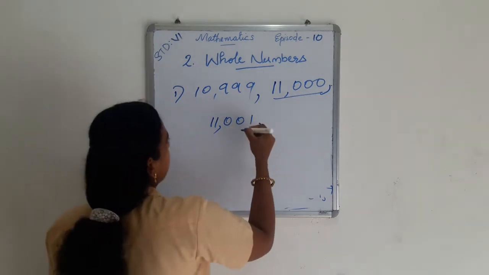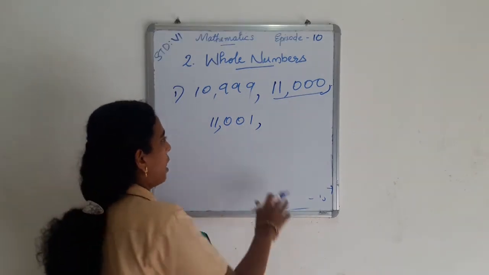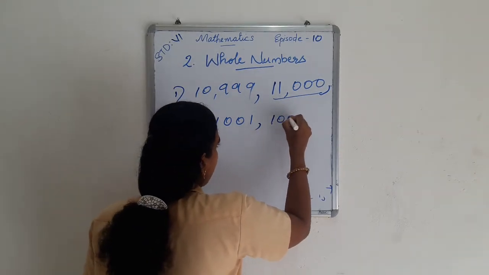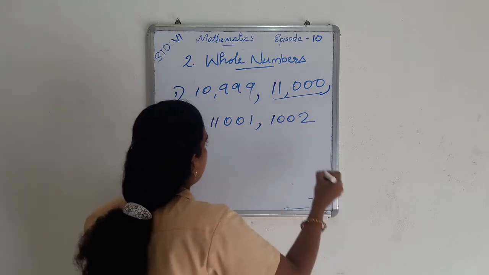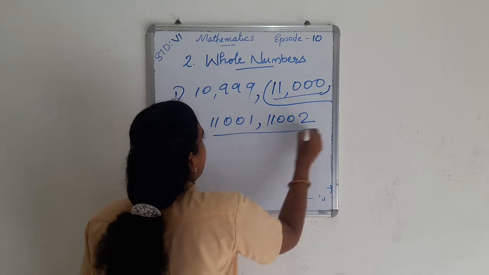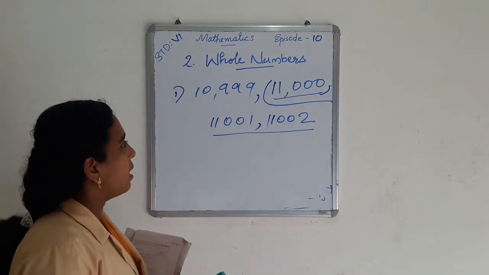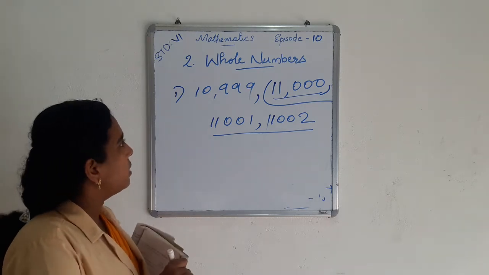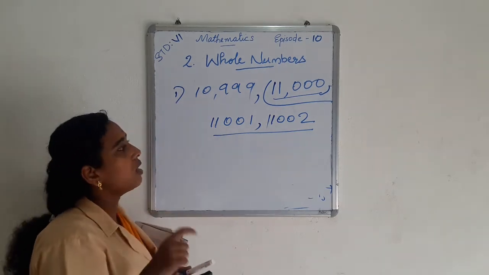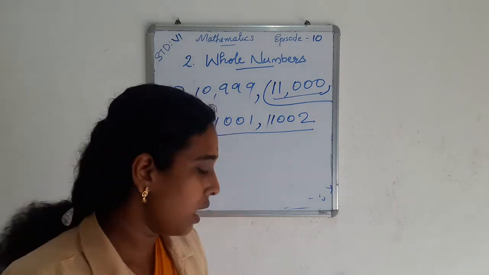And for finding the next natural number, we add 1 to 11,001. We get 11,002. So these are the three natural numbers that come after 10,999: 11,000, 11,001, 11,002. For finding the next natural number, we add 1 to a number.